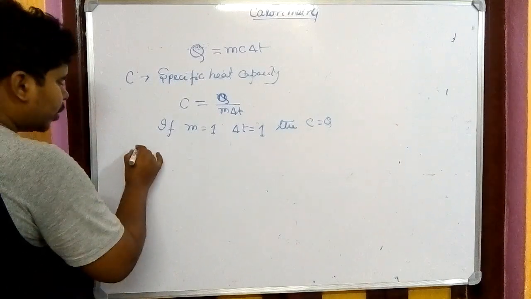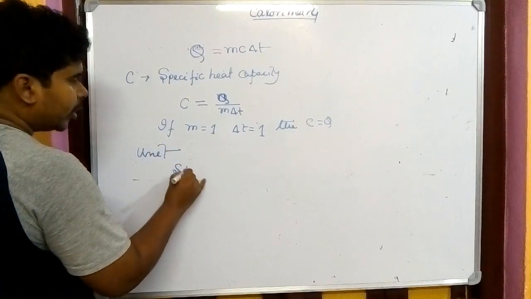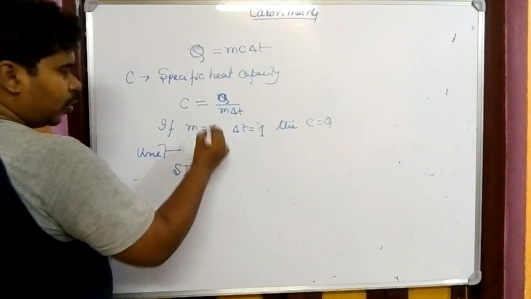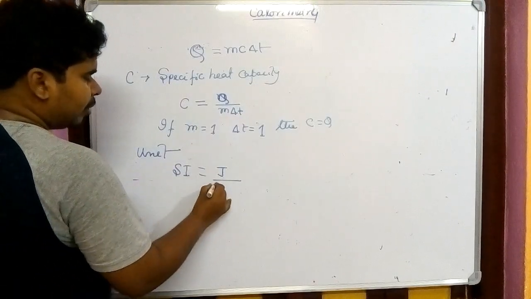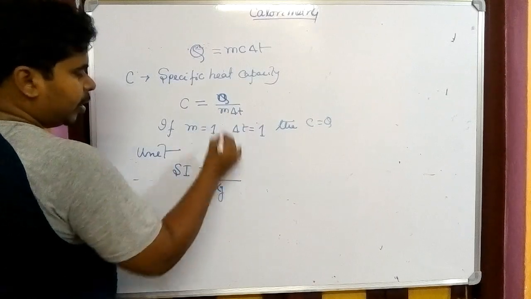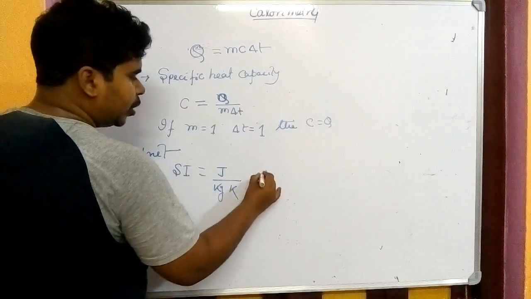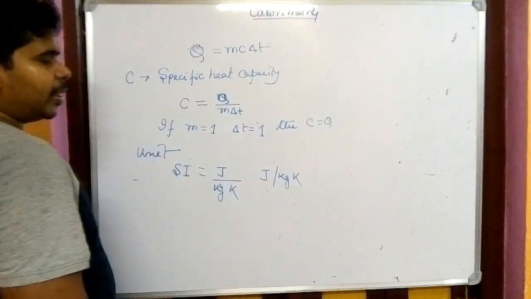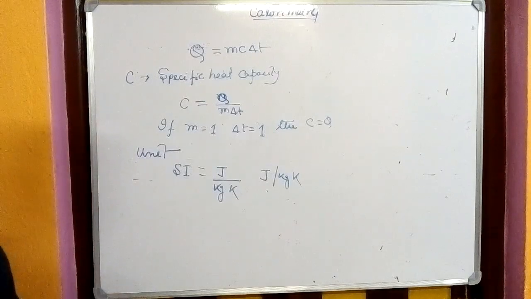If I find the unit from here, first I am talking about the SI unit, Q by m del T. The unit of Q is joule, the unit of m is kg, and del T, the temperature difference, is Kelvin. So the SI unit will be joule per kg Kelvin. That is the SI unit of specific heat capacity.